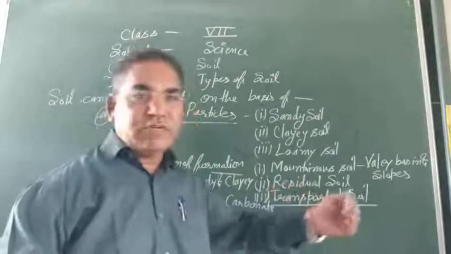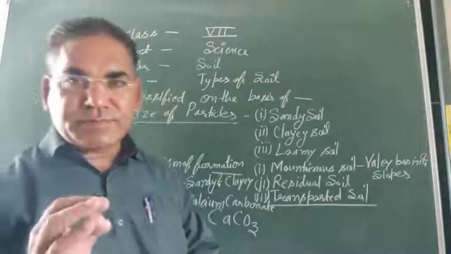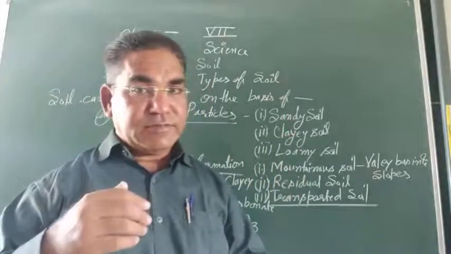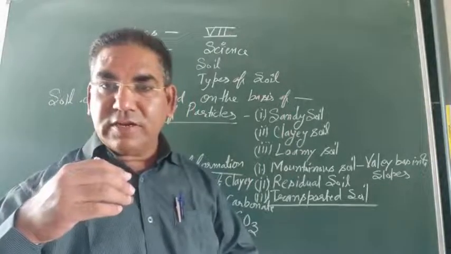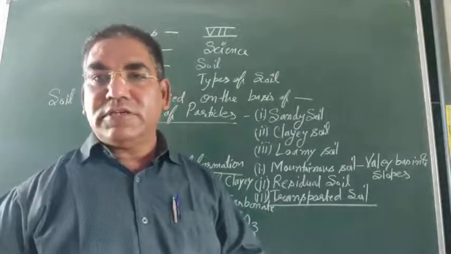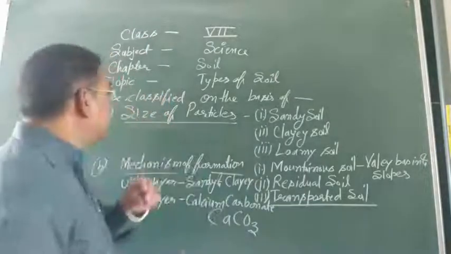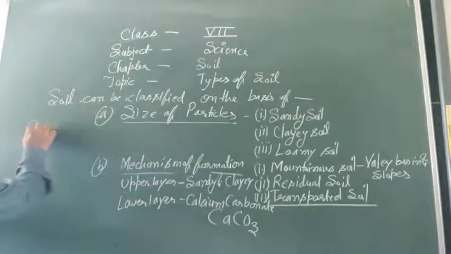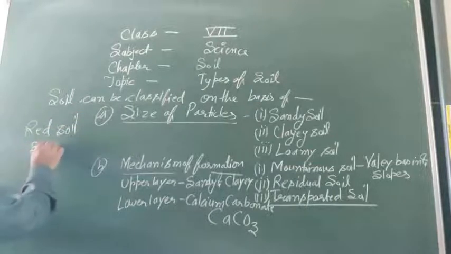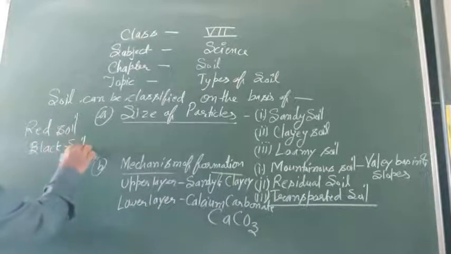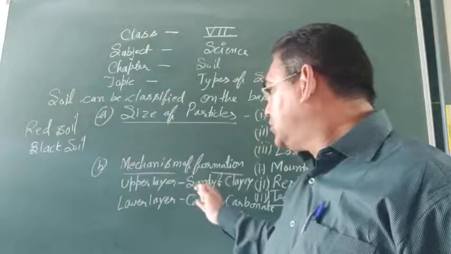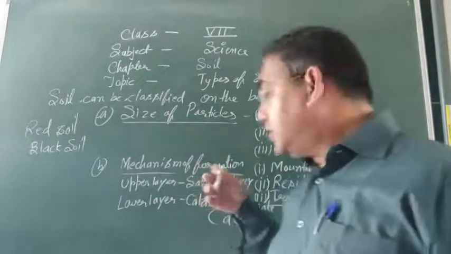Now, second one, residual soil. A soil which remains at the place where it originated, remaining on its origin, such kind of soil is known as residual soil. Residual soil, examples: red soil, black soil. Red soil and black soil are examples of which kind of soil? Yes, residual soil.